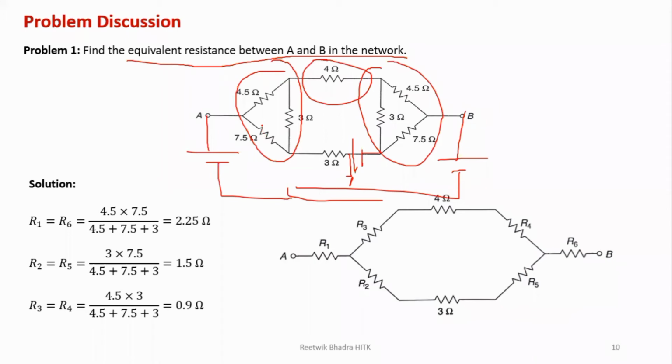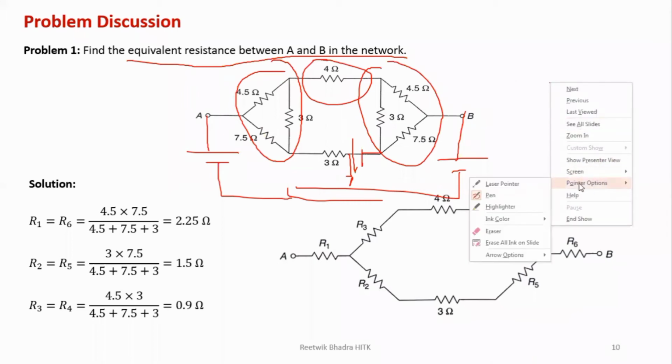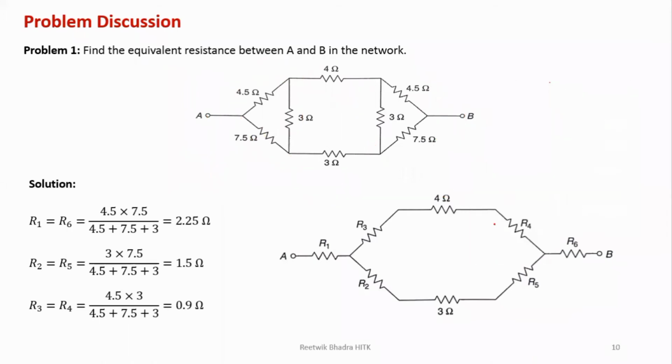I have to convert this delta into star and then go for the series parallel connection. So it is very important to identify the network and solve it. First, according to the question, find the equivalent resistance between terminal A and B. So what should be my first approach? My first approach is to check whether there is a star or delta network forming over here.